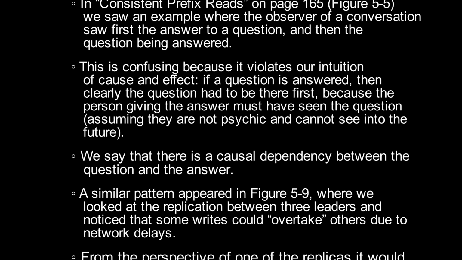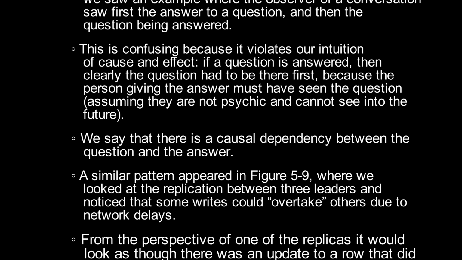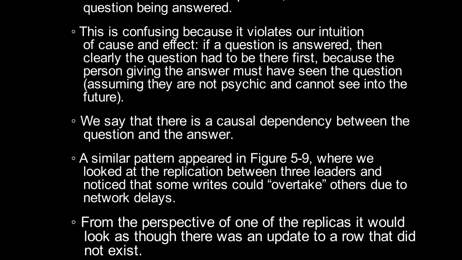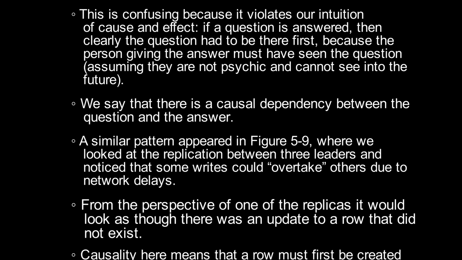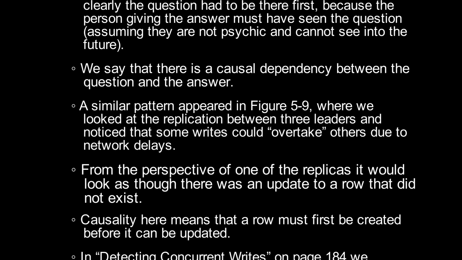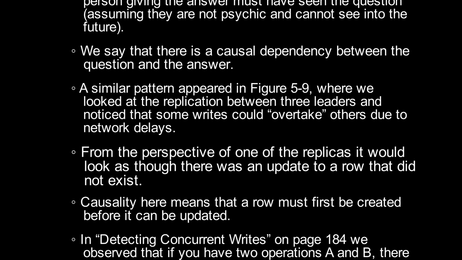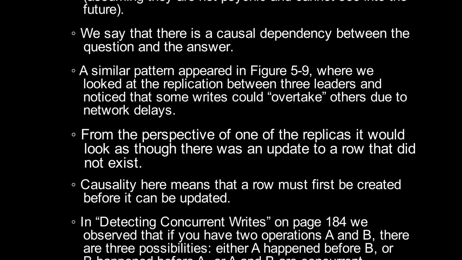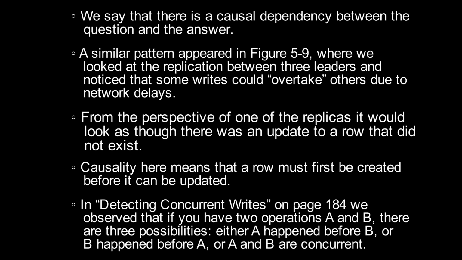A similar pattern appeared in figure 5-9, where we looked at the replication between three leaders and noticed that some writes could overtake others due to network delays. From the perspective of one of the replicas, it would look as though there was an update to a row that did not exist. Causality here means that a row must first be created before it can be updated.